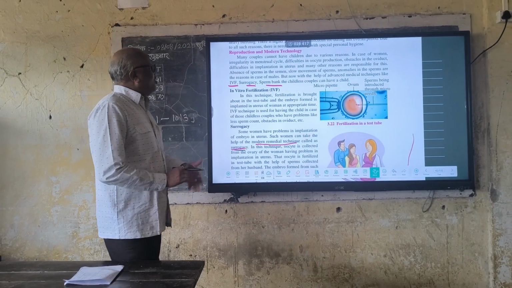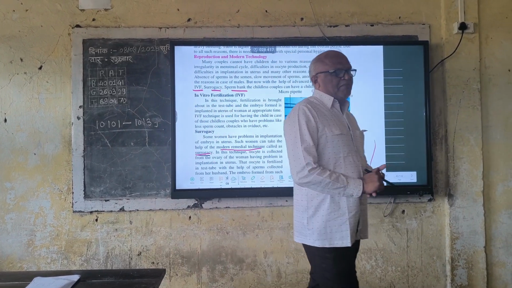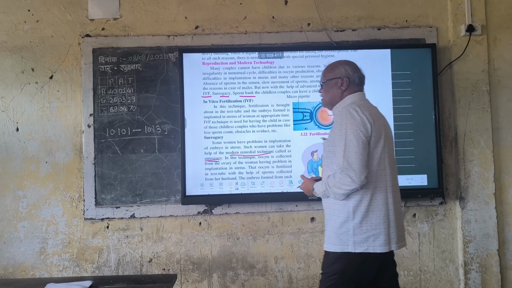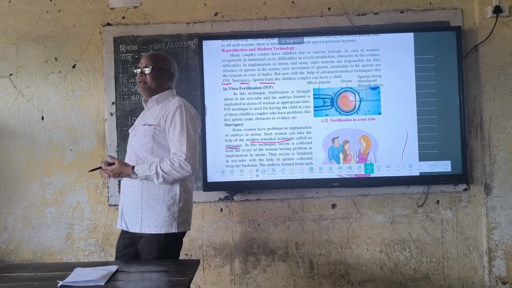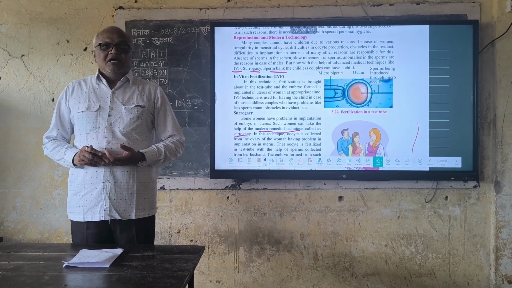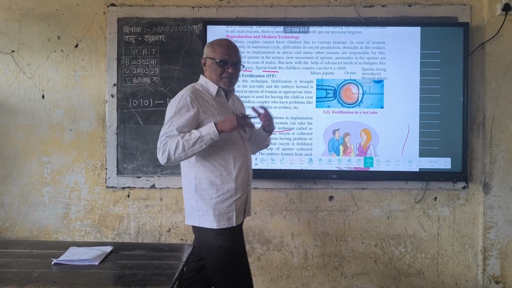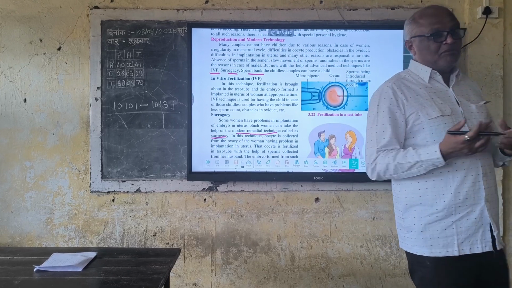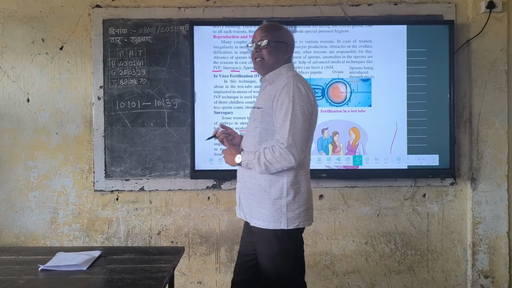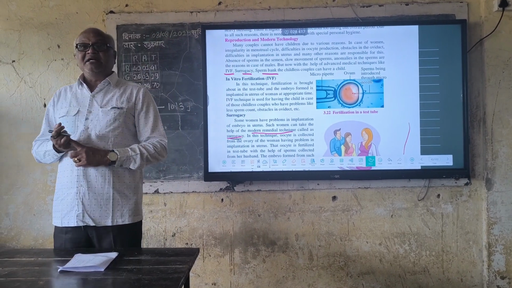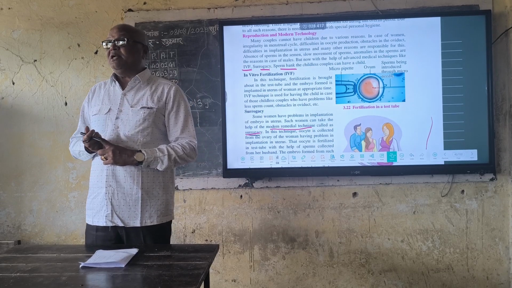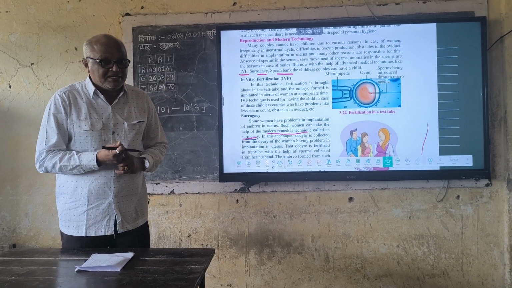Now, reproduction and infertility. Many couples have the problem of having children due to various reasons. There are several reasons behind childless couples. Especially in women, an obstacle in the oviduct is one of the most important reasons. The second reason is a problem of embryo implantation in the uterus, and the third is irregularity in the menstrual cycle.